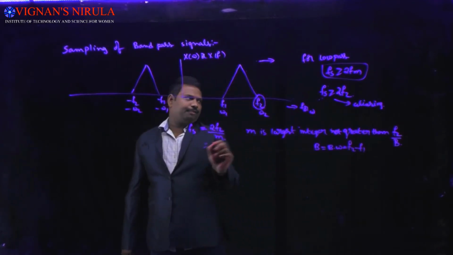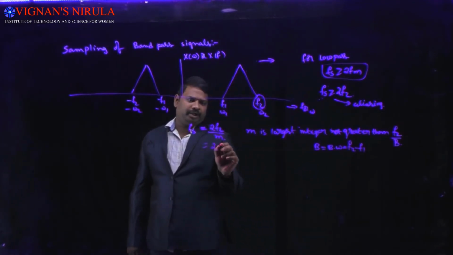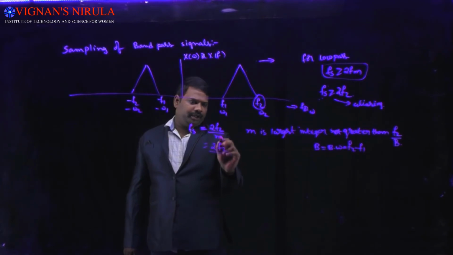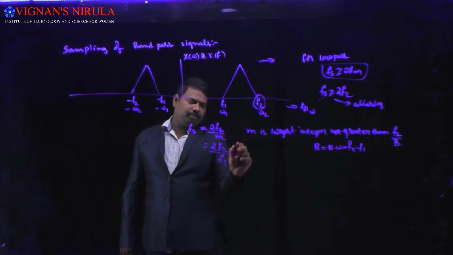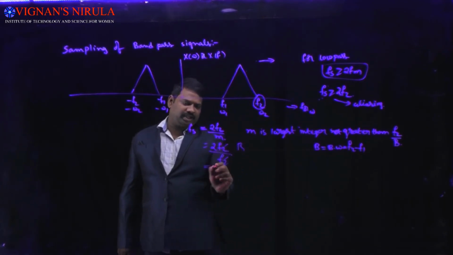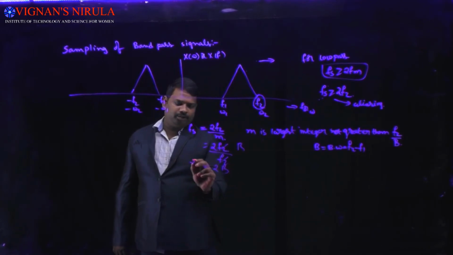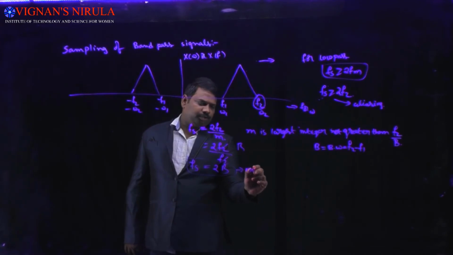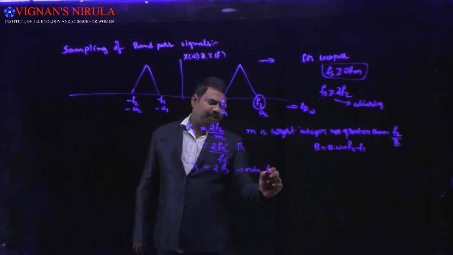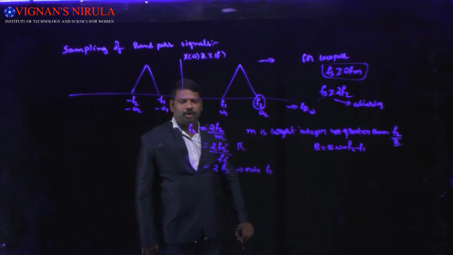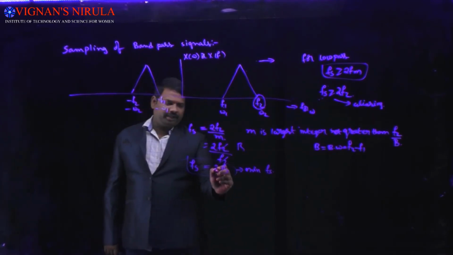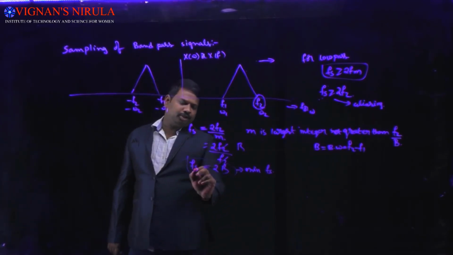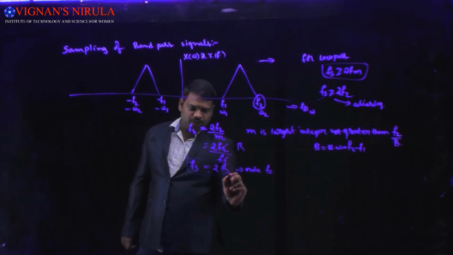Therefore, when we calculate that, f2 by m is nothing but f2 by b, so b will be here, 2 f2 gets cancelled, giving 2 times the bandwidth. Therefore this is the minimum sampling frequency, minimum fs.